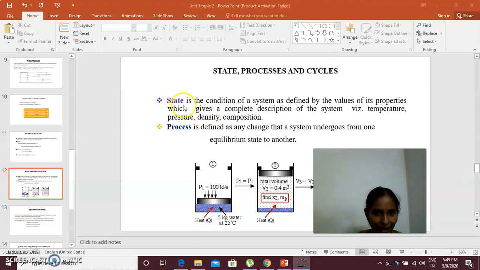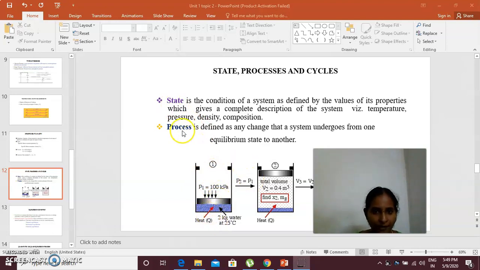So state is the condition of the system at that particular time, expressed by the values of properties such as temperature, pressure, density, composition, etc.